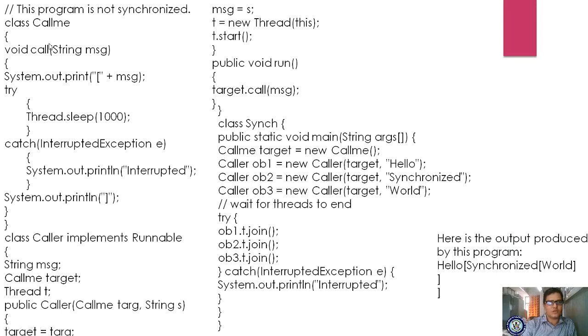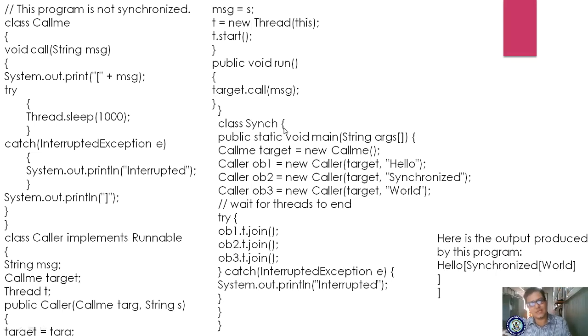Dot call. You are calling this method, and whatever message you are supplying will be passed here. In the method you are having the s value, right? Whatever value you are supplying is passed here, and it will go here and it will execute. Okay, so later onwards it comes here.